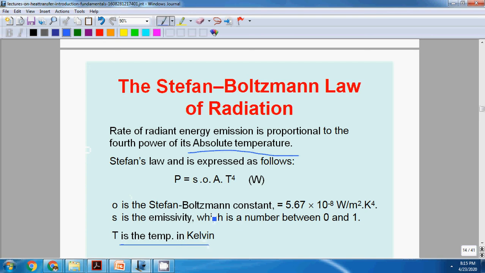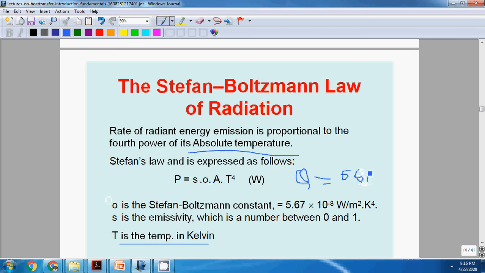Suppose radiation heat transfer is Q. Q is equal to sigma, where sigma is the Stefan Boltzmann constant, and epsilon, we'll discuss this. Epsilon is called emissivity.